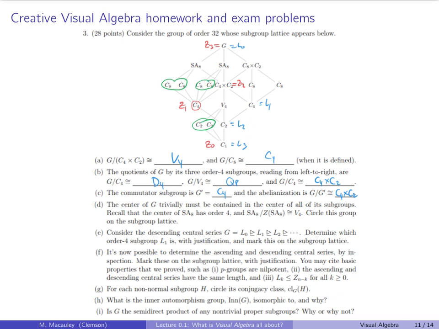What is the inner automorphism group? That's G mod the center. That's D4, because it's G mod the center.